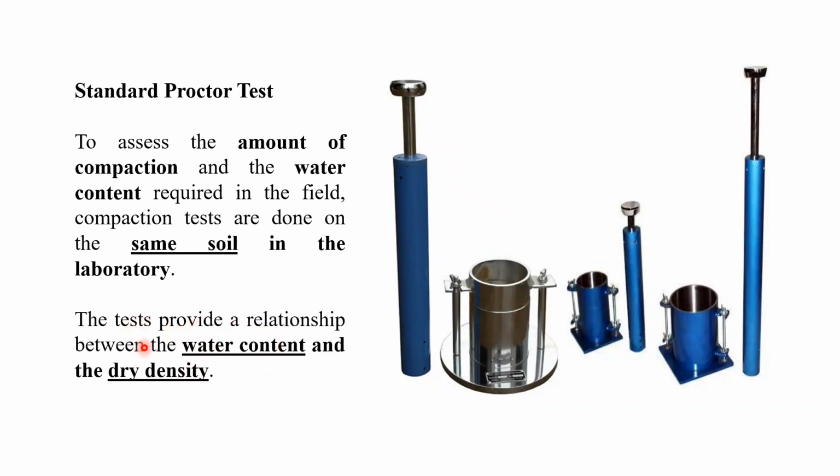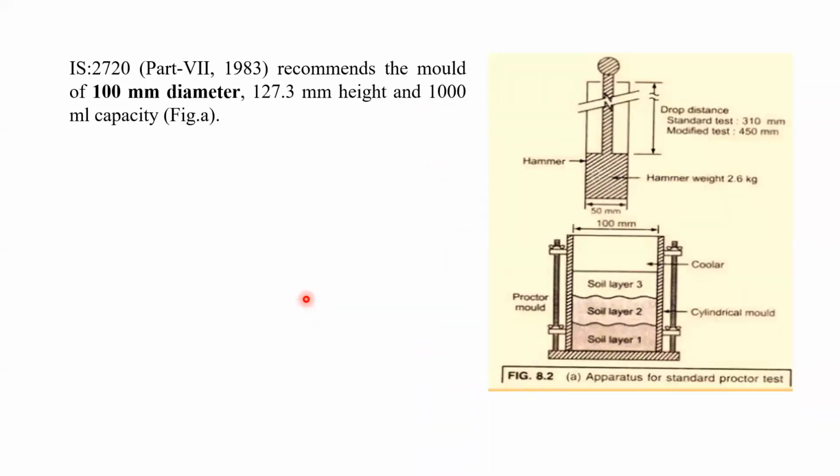As I told you, we have to find out the relation between the water content and dry density. We shall see in the next slides how we determine different water contents and different dry densities, and accordingly find out the maximum dry density and optimum water content. We can see these procedures as per IS 2720, which recommends the mold of 100 mm diameter, 127.3 millimeter height, and 1000 ml capacity.